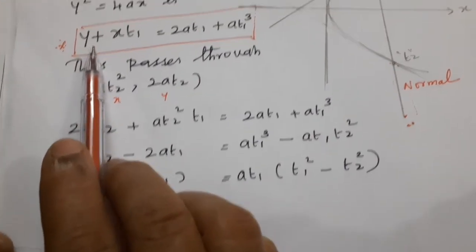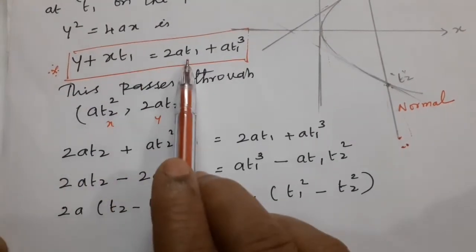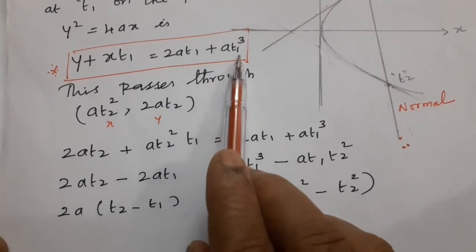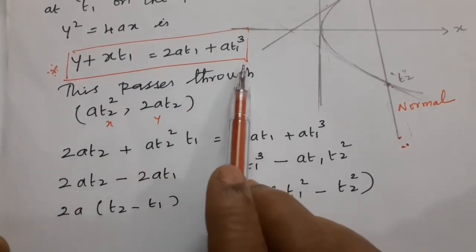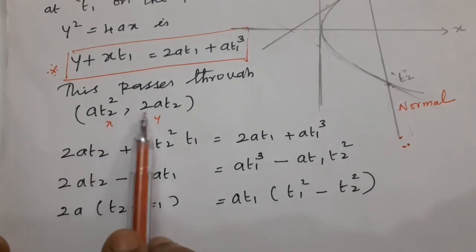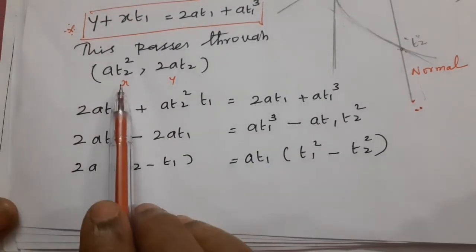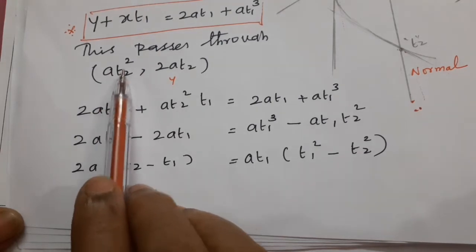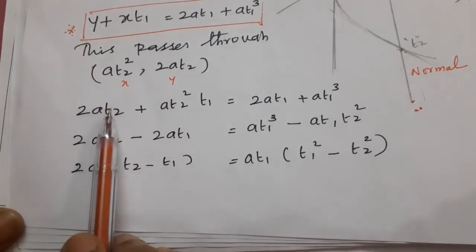This is a very important equation. Equation of normal: y + x t1 = 2a t1 + a t1 cube. If the normal passes through t2, the point is at2 square, 2at2. So instead of x you substitute at2 square, and instead of y you substitute 2at2.